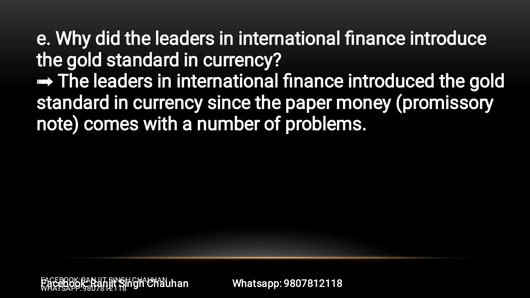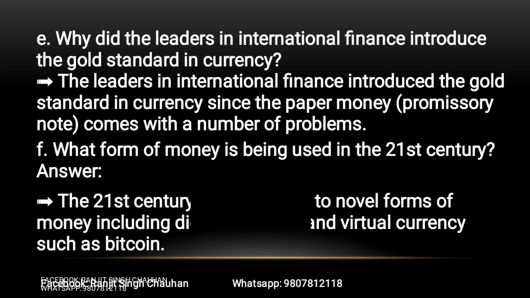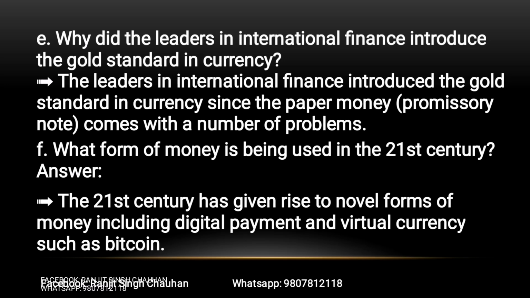The leaders in international finance introduced the gold standard in currency since the paper money comes with a number of problems. What form of money is being used in 21st century? The 21st century has given rise to novel forms of money including digital payment and virtual currency such as Bitcoin.